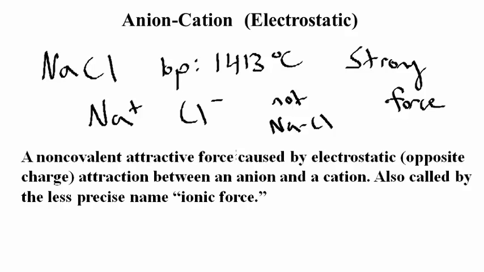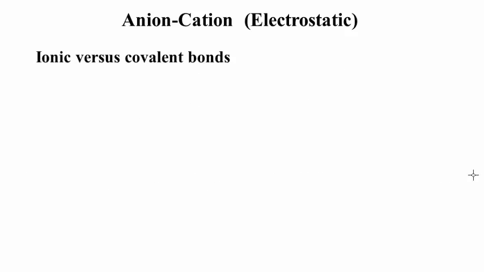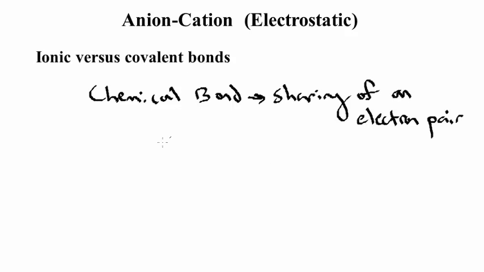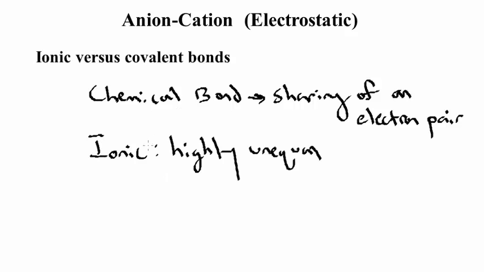Now this type of ionic bonding interaction is very distinct from covalent bonds. So in its most general definition, the chemical bond itself is the sharing of an electron pair. The ionic bond has highly unequal sharing of that electron pair, whereas the covalent bond has approximately equal sharing of the electron pair.